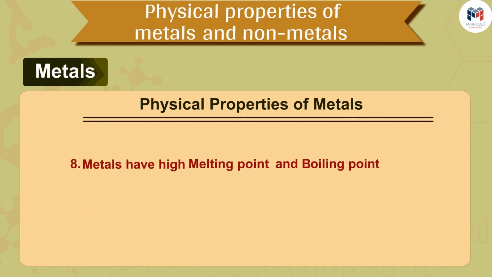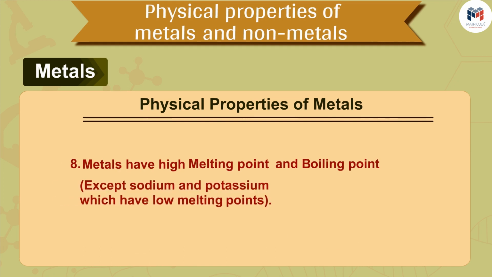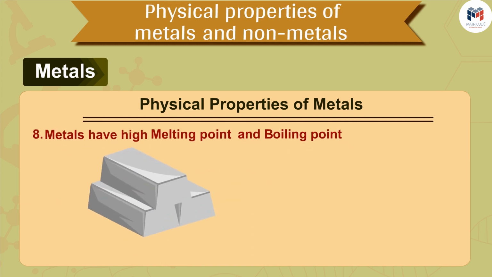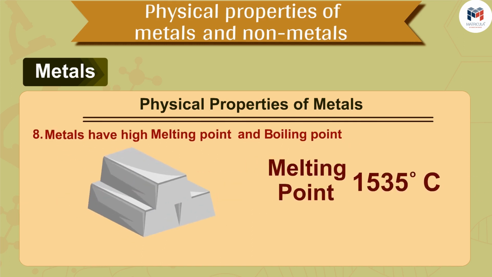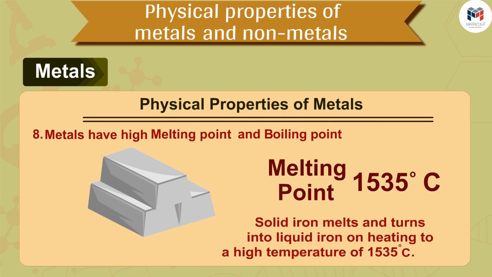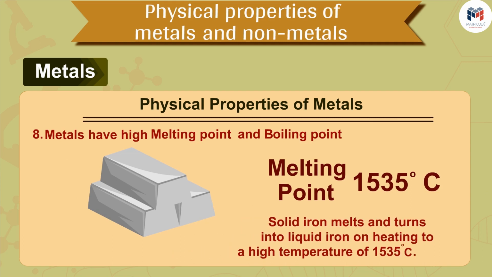The next, eighth property of metals is that metals have high melting and boiling point, except sodium and potassium, which have low melting point. For example, iron metal has high melting point of 1535 degrees Celsius. This means that solid iron melts and turns into liquid iron on heating to a high temperature